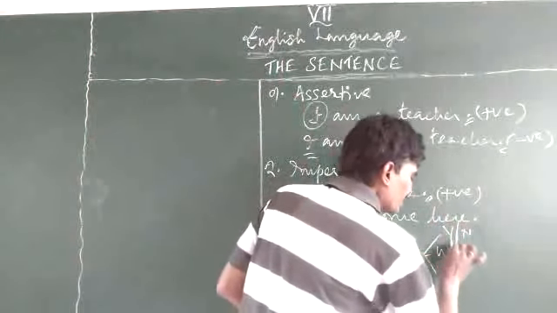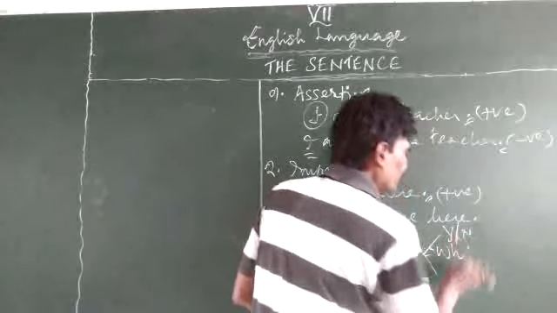Then the second one is called the explanatory type of question. It means it needs some explanation.